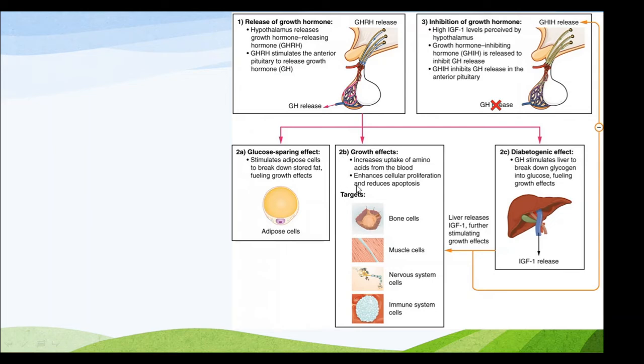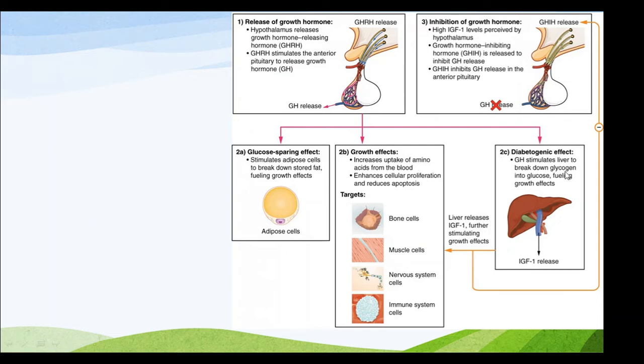And second is the growth effects. That is, it increases the uptake of amino acids from the blood and enhances cell proliferation, reduces apoptosis. So this is importantly seen in bone cells, muscle cells, nerve system cells, and the immune system cells.